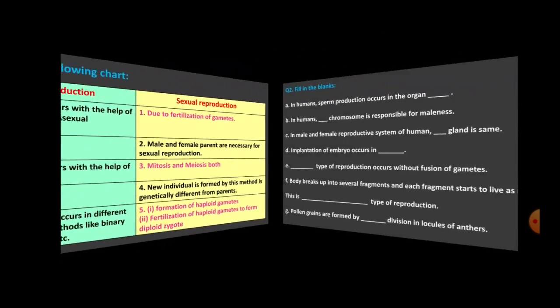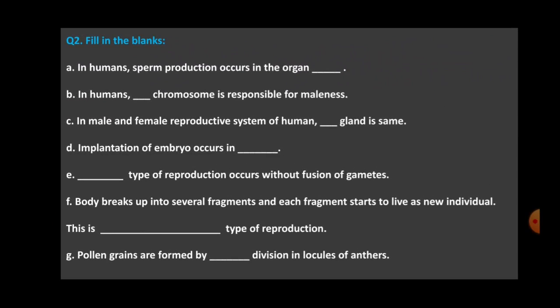So question number 2 is fill in the blanks. So let's start. In humans, sperm production occurs in the organ dash. So in which organ does the sperm production take place? In the male reproductive system? Yes. Which is present outside the abdominal cavity, that is testis.